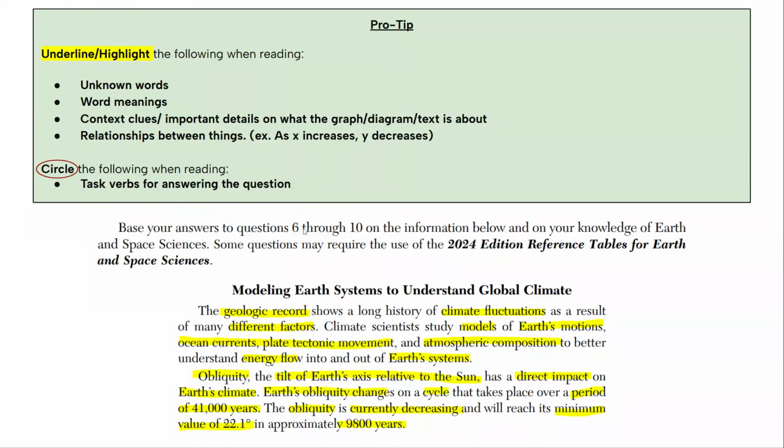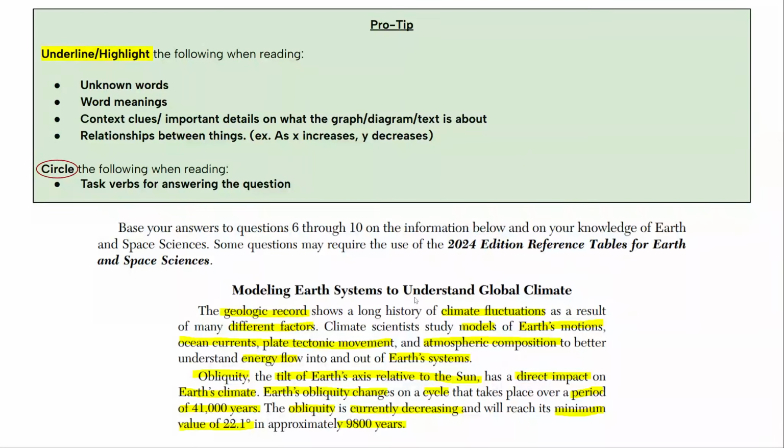So it says, base your answers to questions 6 through 10 on the information below and on your knowledge of Earth and space sciences. This means that questions 6 through 10 is a cluster, meaning that you're about to be given a lot of information such as text, diagrams, graphs, and all of that will be related to questions 6 through 10. So you need to be coming back and looking through multiple different modes of text to figure out the information. Some questions may also require the 2024 edition reference table of Earth and Space Sciences.